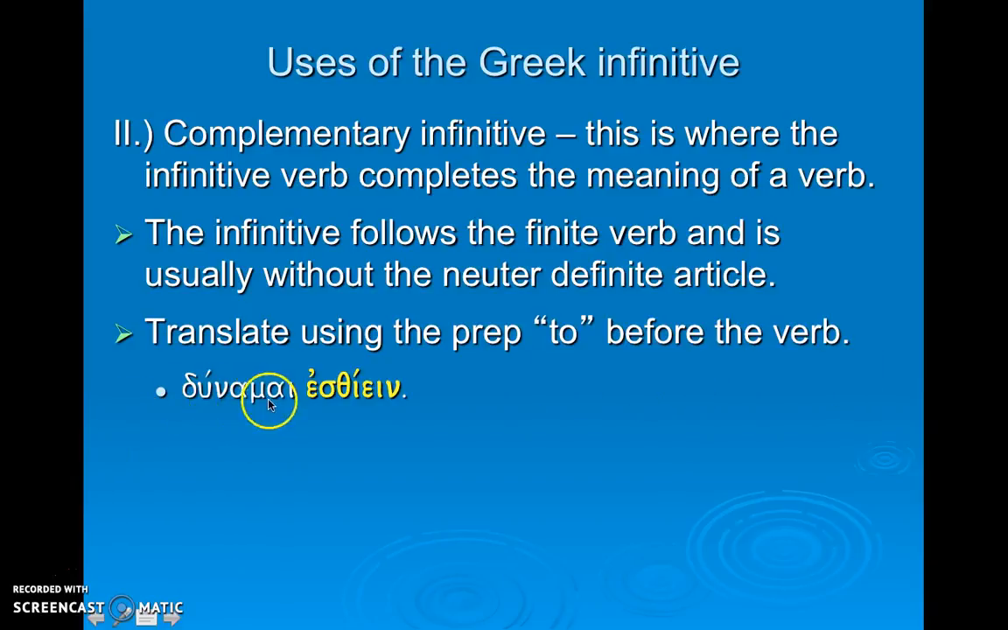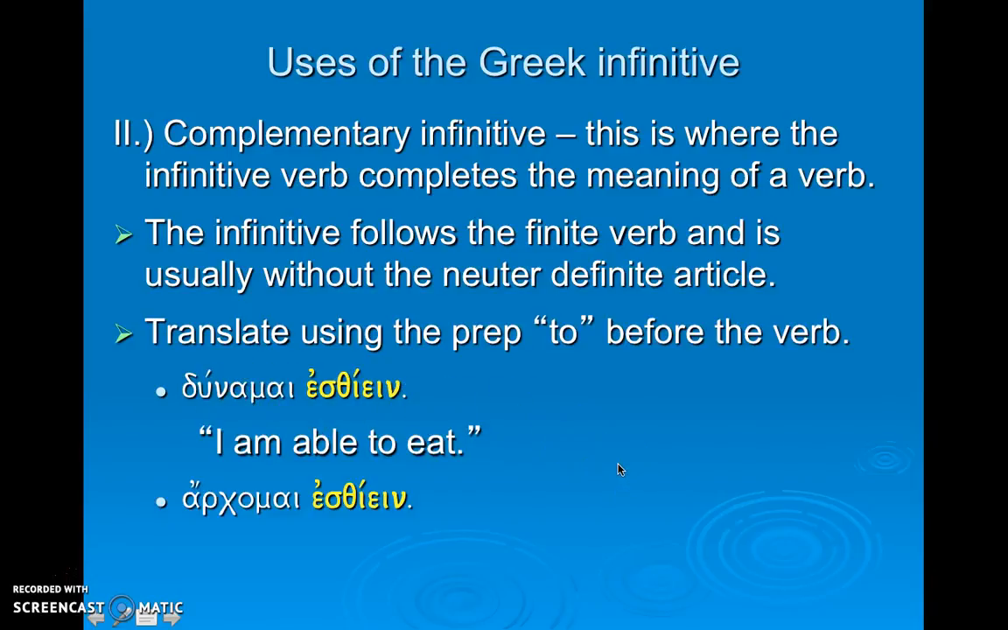So here's an example. Dunamai estiain. I am able to, or I am able is what dunamai means. And so you can hear it in the English. It needs something else to complete the sentence. I am able to what? I am able, and so here we have estiain. I am able to eat. So estiain is the infinitive here, and it's complementing or completing that action of the finite verb.